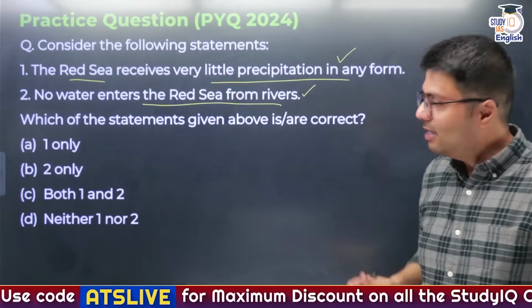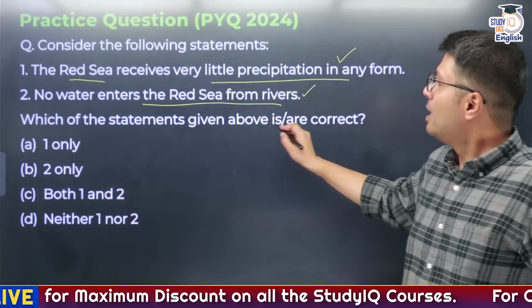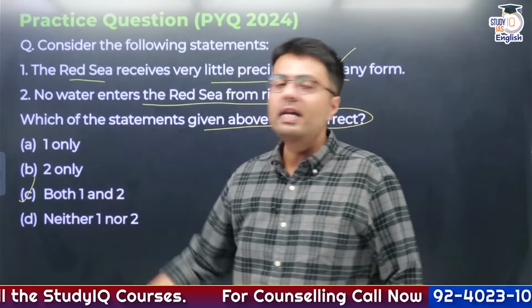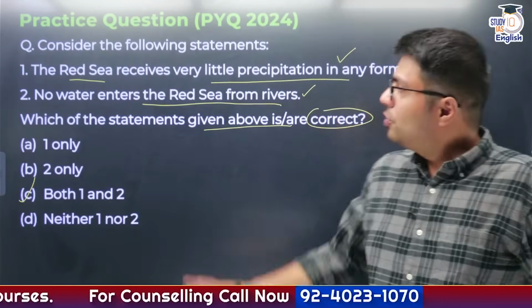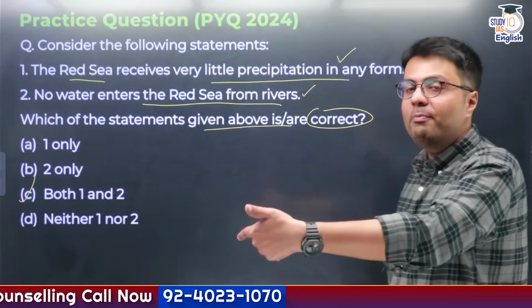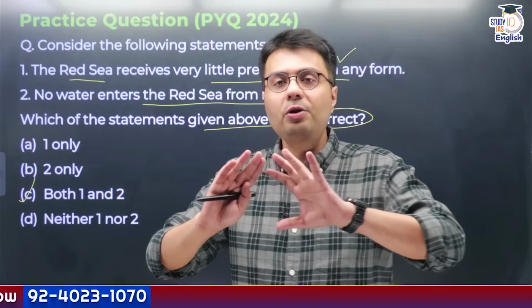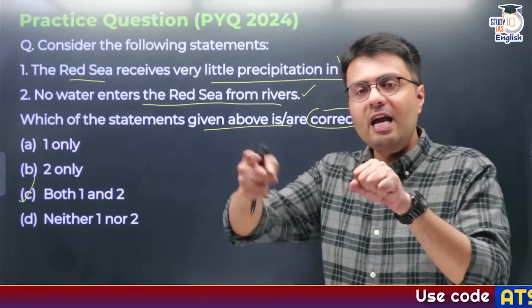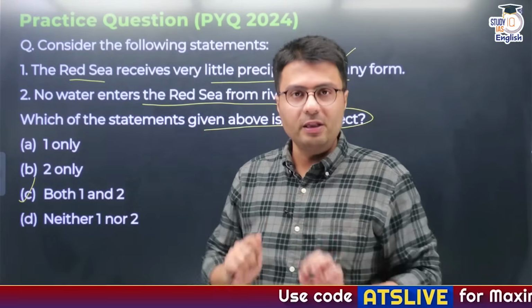The answer is both of these statements are right. Which of the statements given above is or are correct? The answer would be both 1 and 2 are correct, right? So this is the correct answer. And why have we been able to solve this question? Because we took a 360-degree approach. We borrowed a topic from current affairs and I gave you the static portion of the syllabus along with it also.